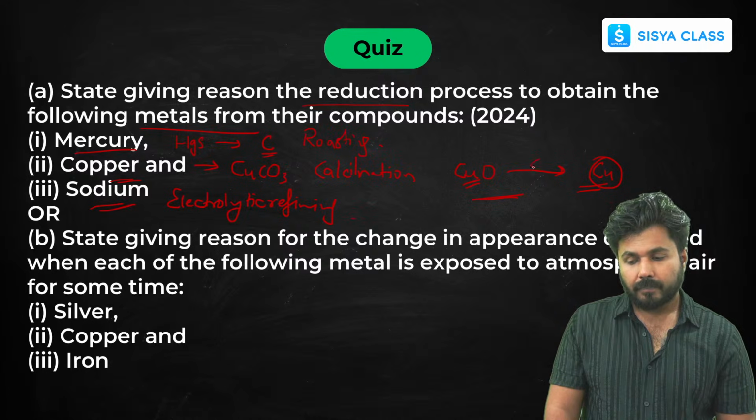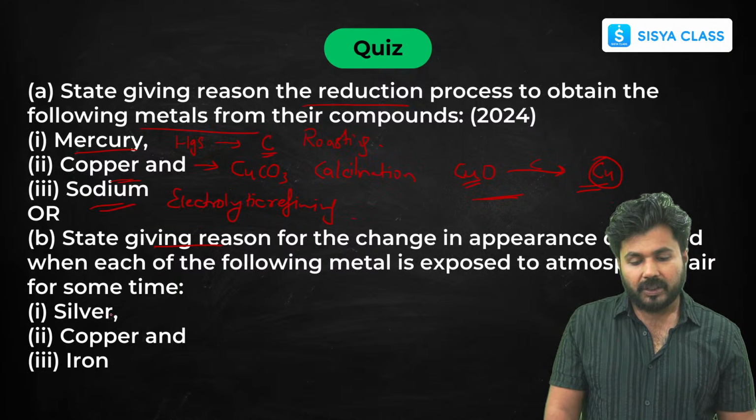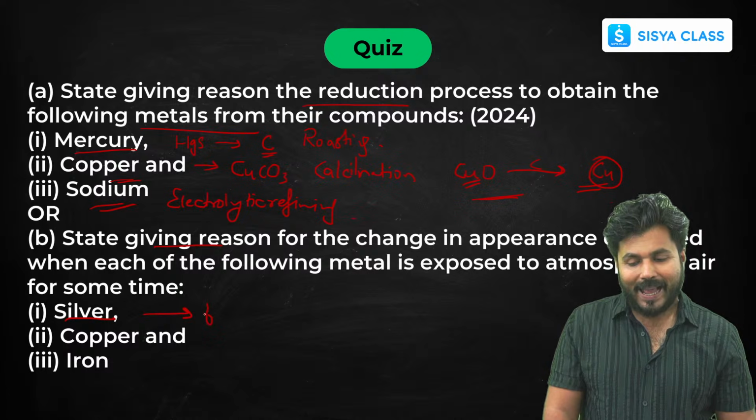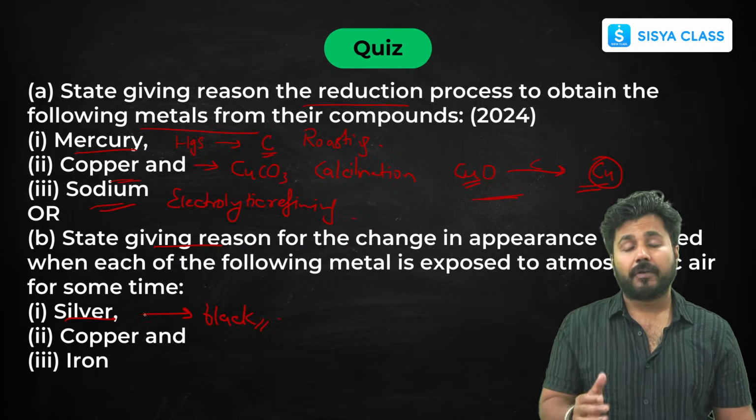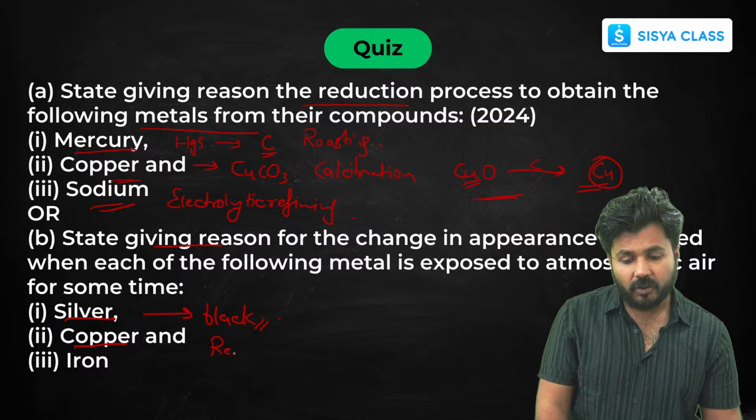Now, state giving the reason: change in appearance. Silver becomes black on reaction with air, as we have seen with our jewelry and ornaments. Copper converts from reddish brown to green.